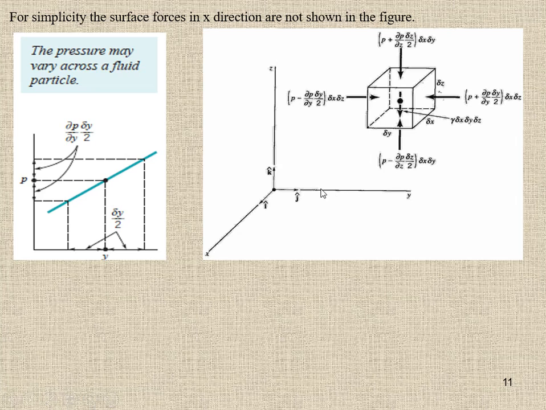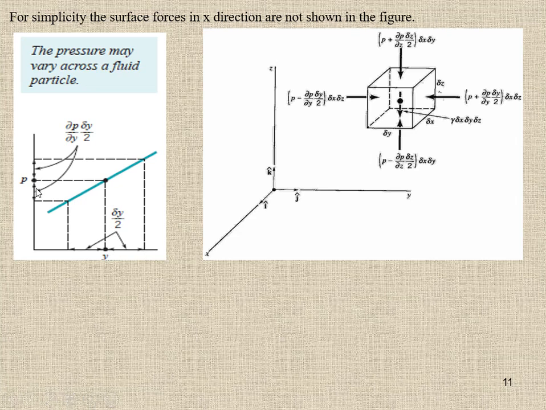So in this diagram, all the body forces acting on the fluid element are mentioned, and here you are seeing this side and this side, and this is the point P at the center, and the pressure at this point is P. So what is the pressure at this point and what is the pressure at this point? In the y direction, the distance from here to here is delta y by 2 before the point P, and this is the distance delta y by 2 away from the point P.